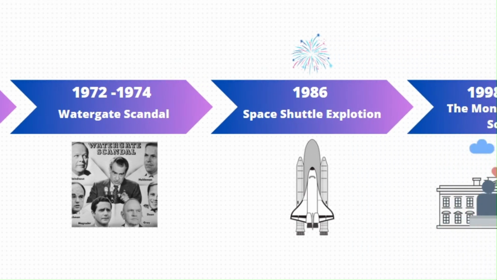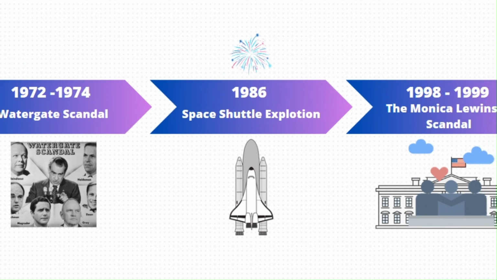The Shuttle Challenger explosion occurred on January 28 of 1986, when the NASA shuttle disintegrated just 73 seconds after liftoff, tragically killing all seven crew members on board. The disaster was caused by the failure of an O-ring seal in one of the solid rocket boosters, which was exacerbated by cold weather conditions.